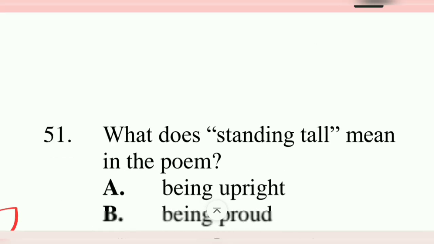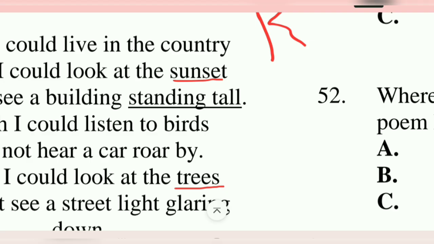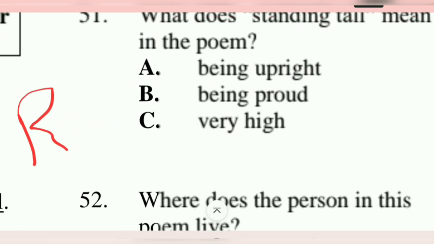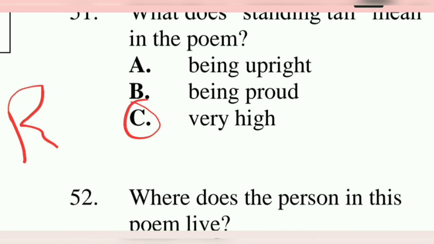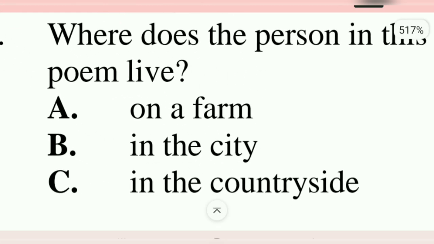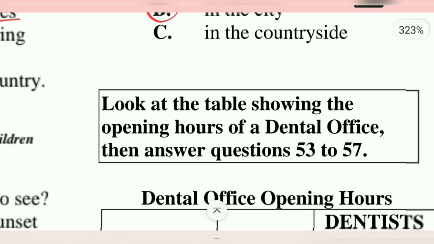Moving over to 51. What does standing tall mean in the poem? A says being upright. B says being proud. C says very high. If it were people, could be being proud, but because it's trees, building, not seeing a building standing tall, it means very high. High building. 52. Where does the person in this poem live? A says on a farm. B says in the city. C says in the countryside. It's in the city, in the town area. That person wants to come to the country.